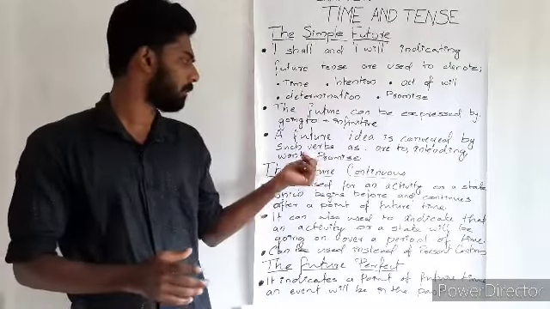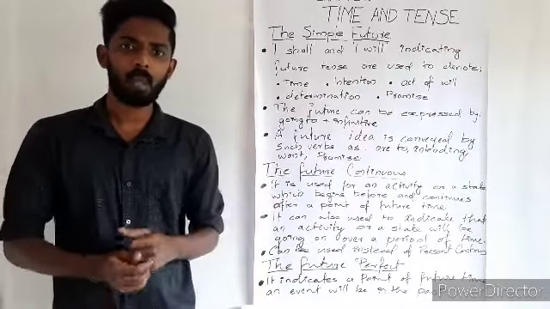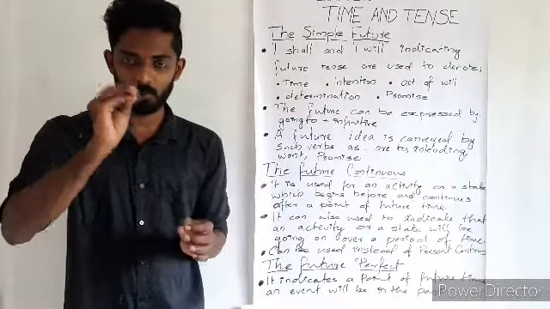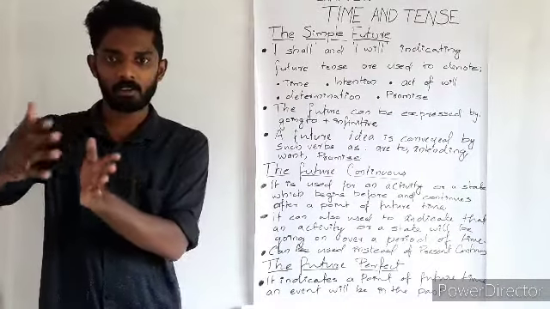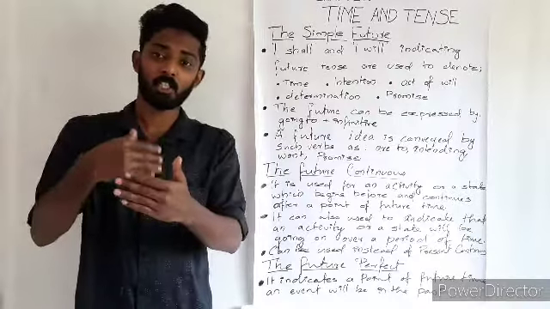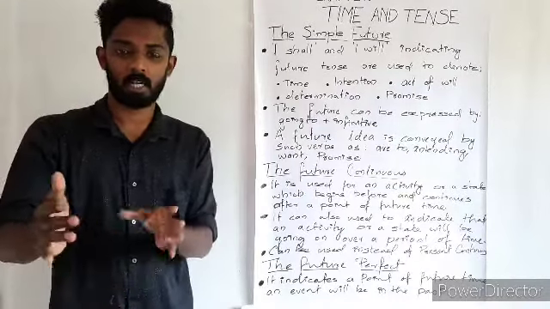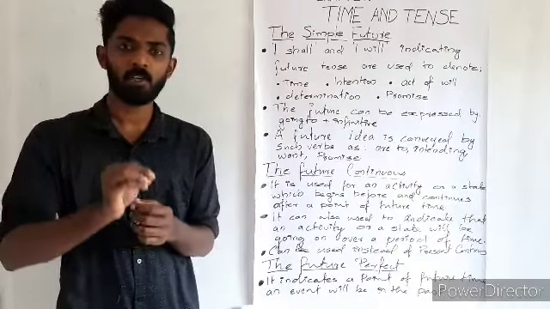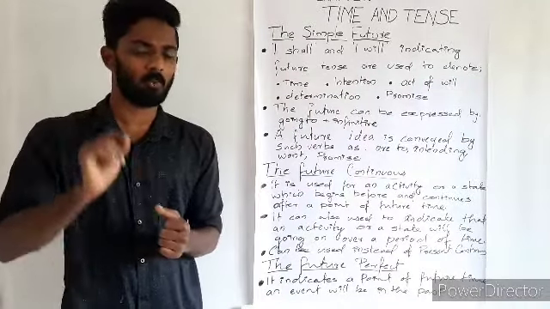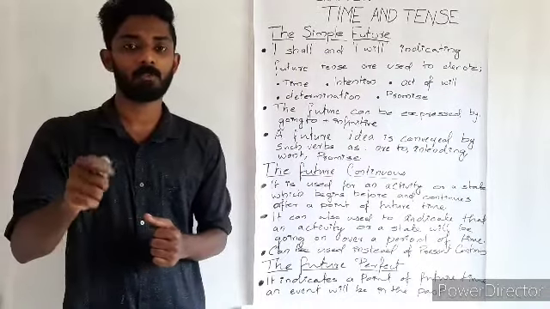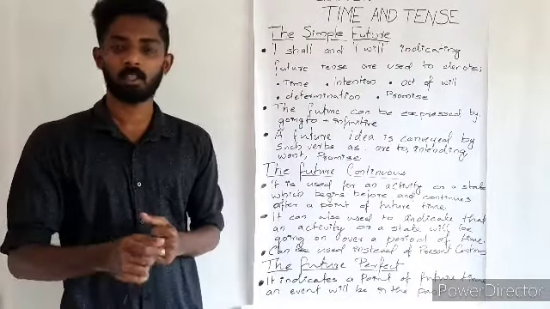And the second example is about a promise. I promise to return the book. Here the person hasn't returned the book, or he is not returning the book now, but he is going to return the book. Till now he hasn't returned it, but he is going to. So here the word promise is used, and we can see that the simple present tense is used in order to speak about an action which will be happening in the future.